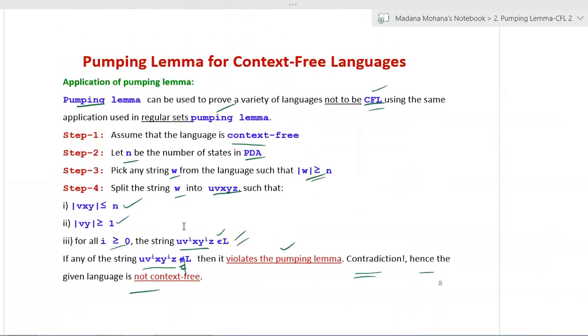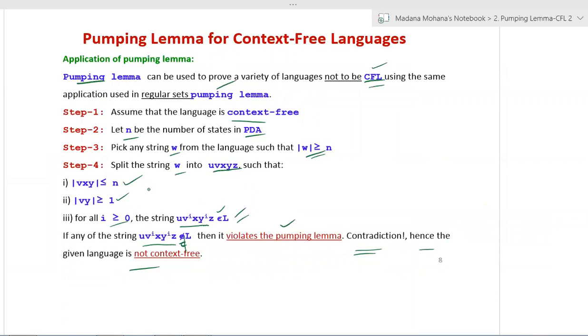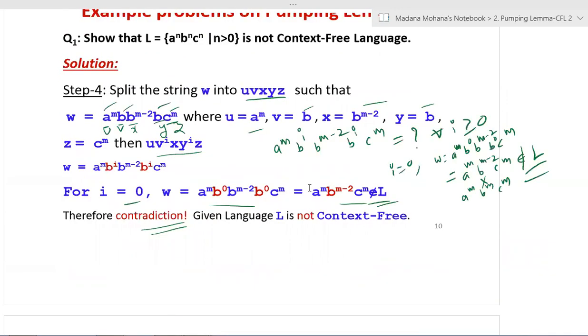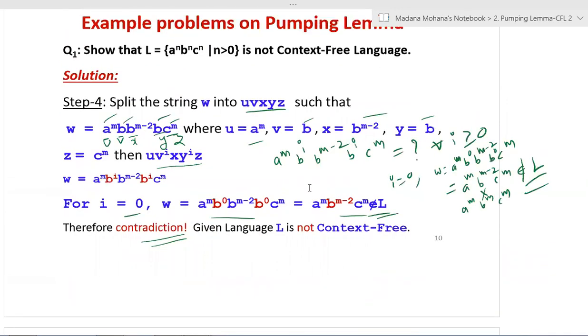If any string U V^i X Y^i Z does not belong to L, then it violates the pumping lemma, a contradiction. Hence, the given language is not context free. So it is satisfying the violation condition, and that conclusion you can write down. Therefore, contradiction: the given language L is not context free.